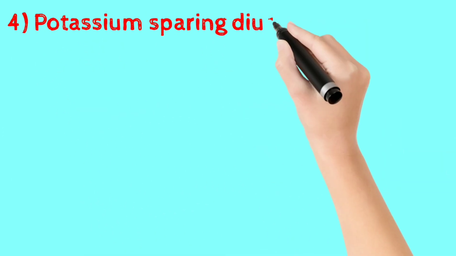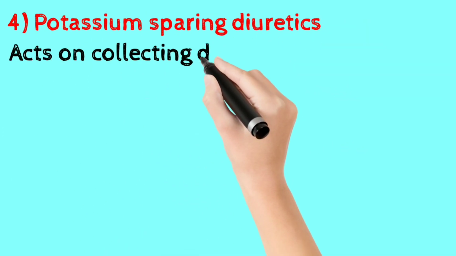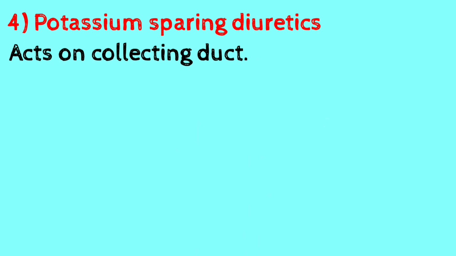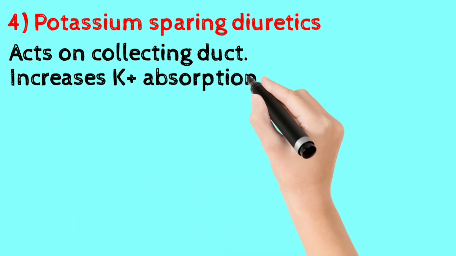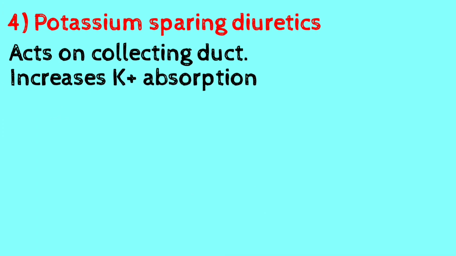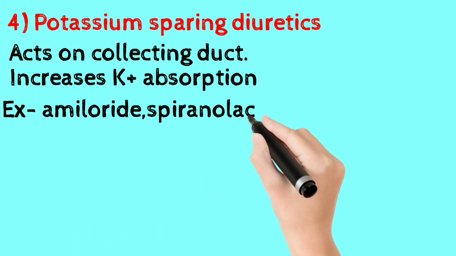The next group of drugs are potassium sparing diuretics. Potassium sparing diuretics will absorb the potassium from the urine. These drugs act on the collecting duct, and the most common examples include amiloride, spironolactone and triamterene.